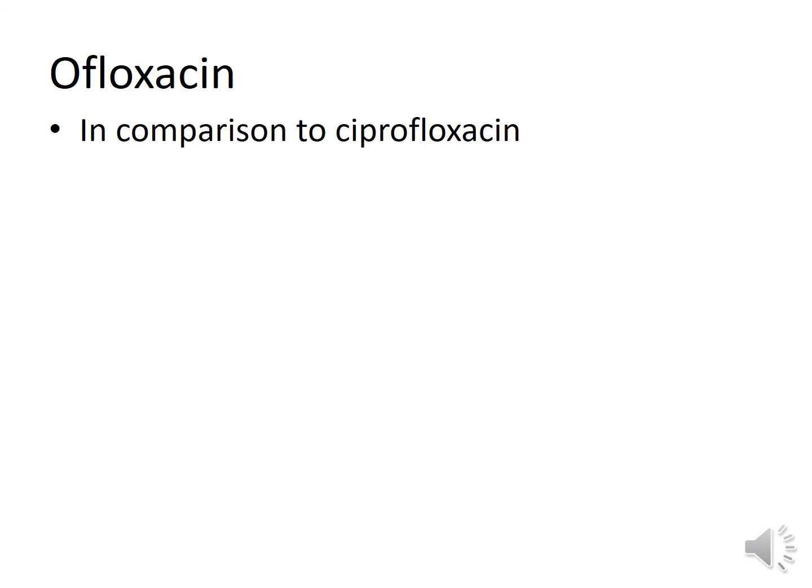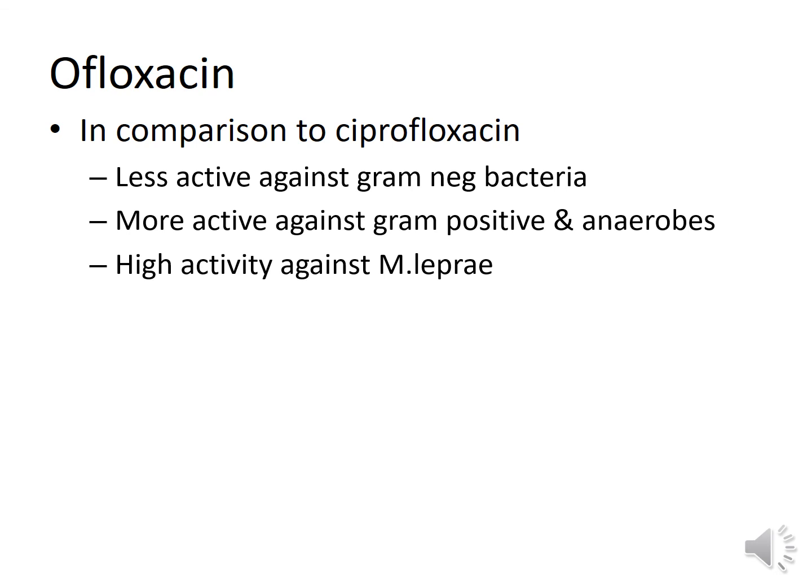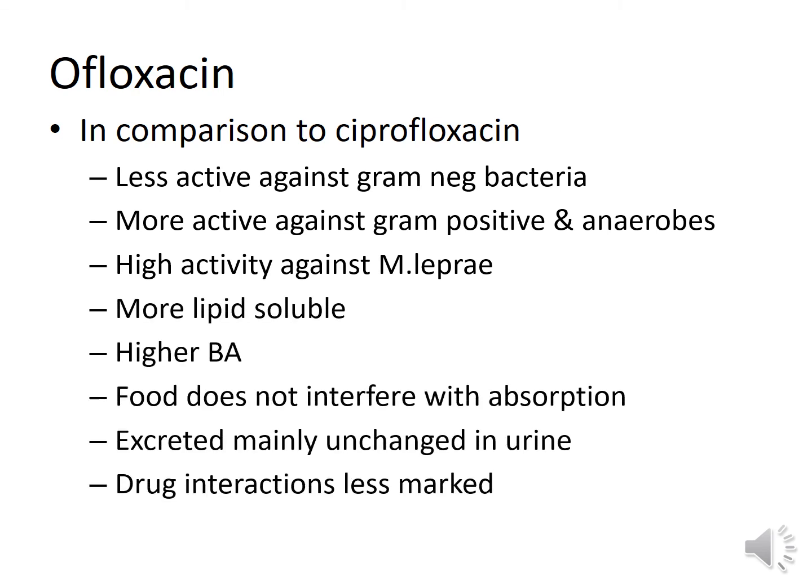Ofloxacin also belonged to the first generation of fluoroquinolones, but in comparison to ciprofloxacin, this has less activity against gram-negative bacteria and more activity against gram-positive and anaerobes, and it has high activity against Mycobacterium leprae. The pharmacokinetic features of ofloxacin are also slightly different.